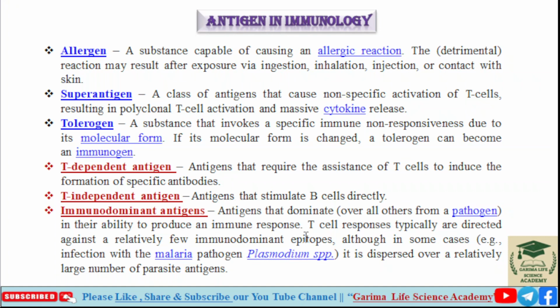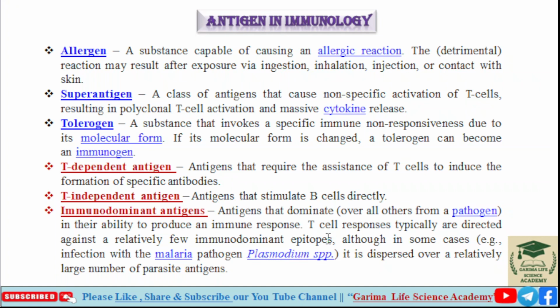So it is a kind of dominant antigen that has more ability to produce an immune response as compared to other antigens. T cell responses are typically directed against a relatively few immunodominant epitopes. So T cell responses are typically directed against a small number of immunodominant epitopes.